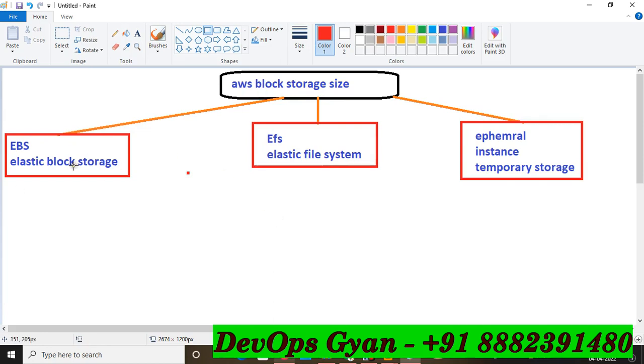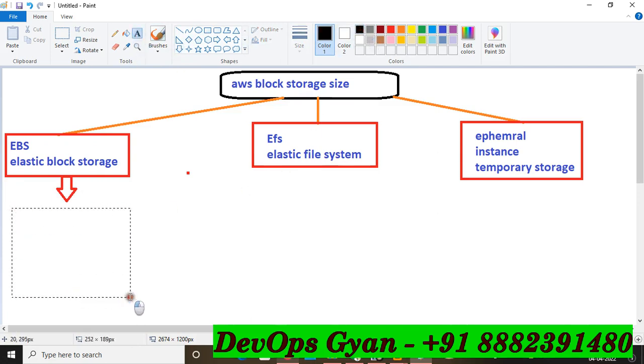And friends, now come to the EBS. What is the use of this EBS, Elastic Block Storage? You know, when you are going to put your data in a volume, the data will be uploaded in block form. Okay, so in this Elastic Block Storage, there are three types of EBS volume. I'm going to write the names of the volumes here again.